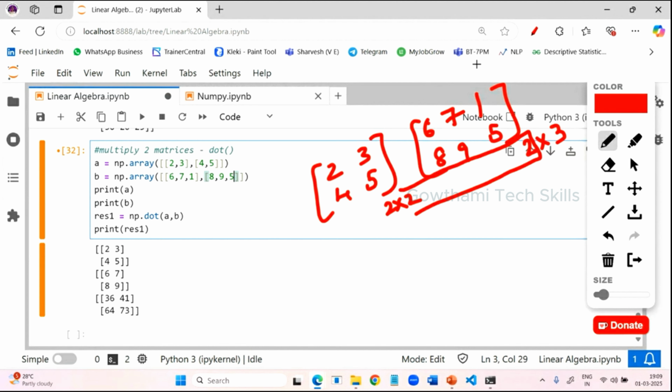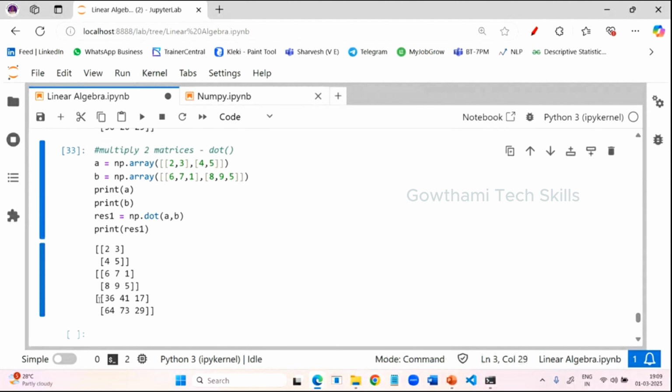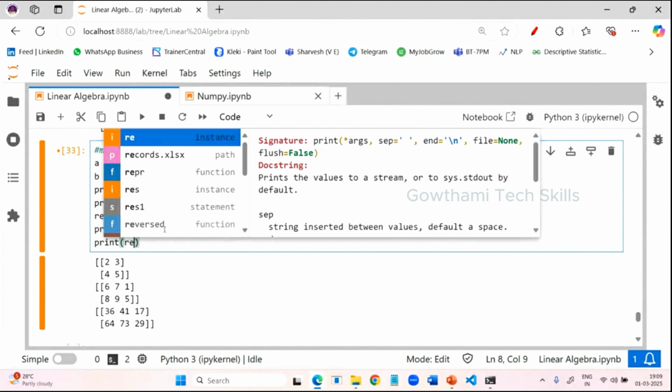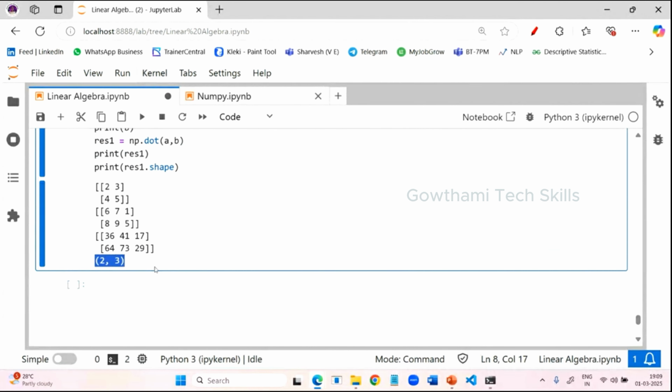Here you have an equal number of columns in the first and rows in the second. Then the resultant matrix for us is 2 by 3, because of this and this, 2 by 3. So now you can check it here. Only the dot product will apply. So just run and check it. Now see here, you are getting 2 by 3. If you want to check the shape also, you can print resultant 1 dot shape. So you will get the shape.